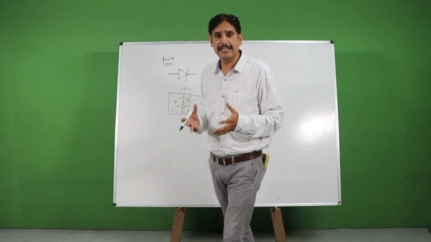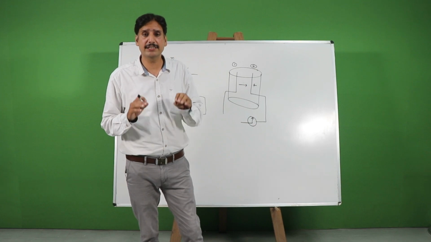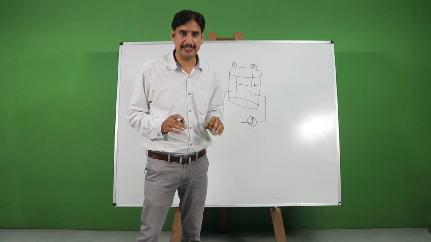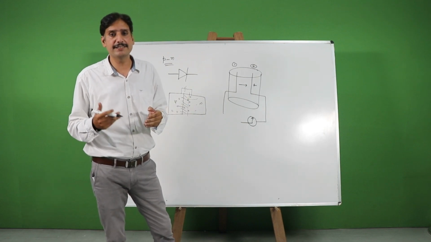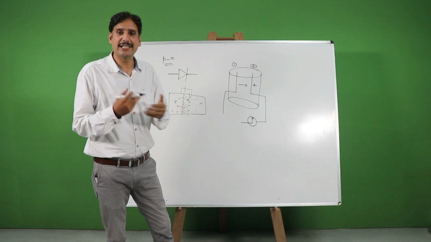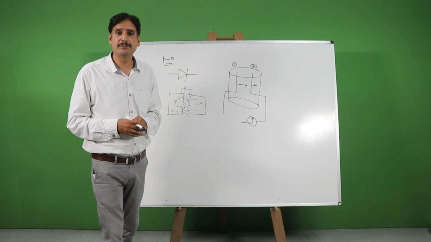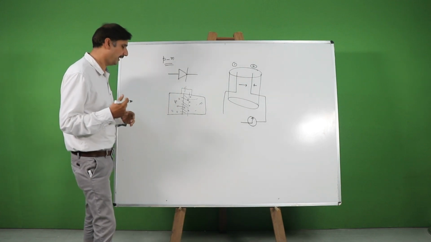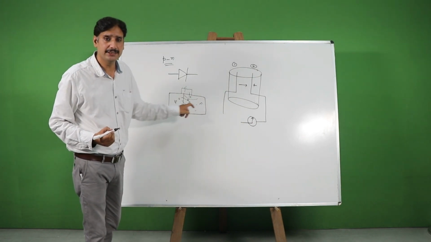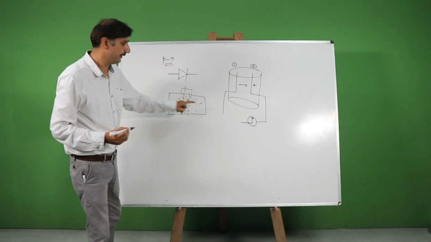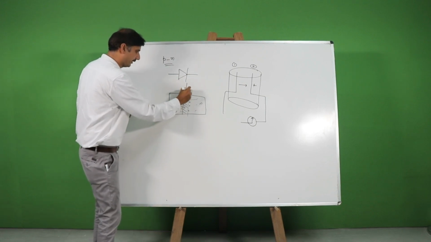Let us understand that this is an unbiased junction. We haven't connected any battery in reality to this junction. The deficiency of negative charge on one side and deficiency of positive charge on the other side is behaving as if a battery is connected across this junction. This battery is termed a fictitious battery. Now, the holes try to go to the N region, as there are plenty of electrons available there, but the negative available over there, sorry, I put it wrongly, it was negative over here, no, it was correct.